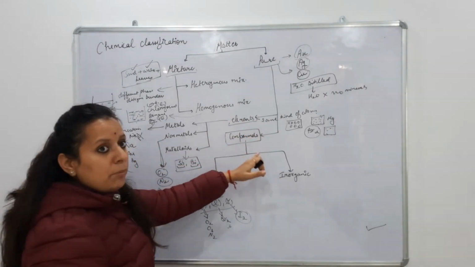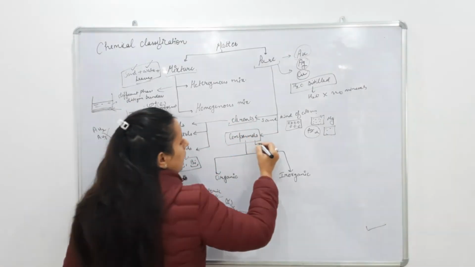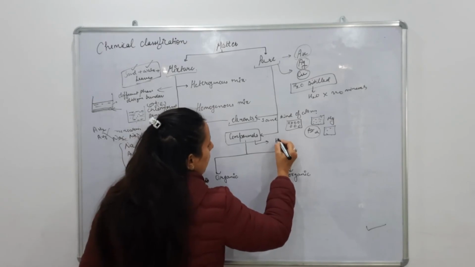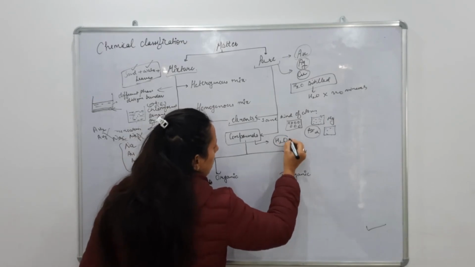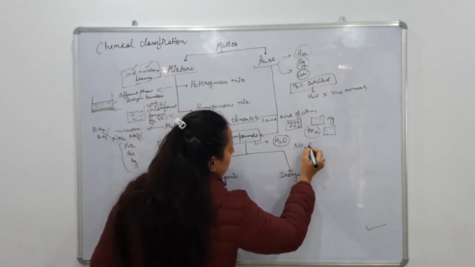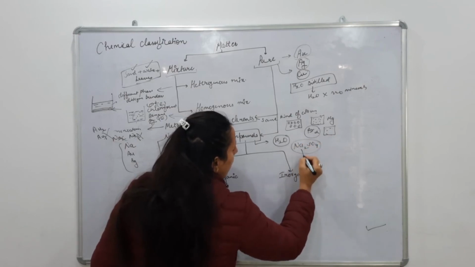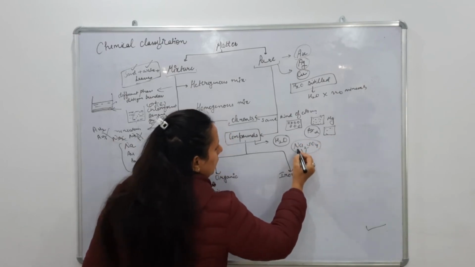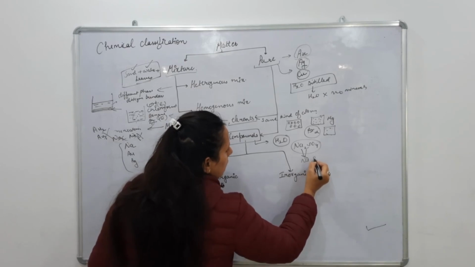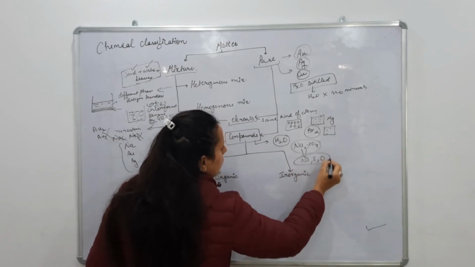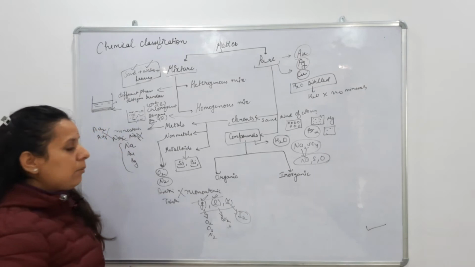But if we are taking compounds, then compounds can contain more than 2 kinds of atoms. For example, water is a compound, Na2SO4 is a compound. Here more than 2 atoms are combined with each other, like sodium is there, sulfur is there, oxygen is there. So there are more than 2 kinds of atoms present.